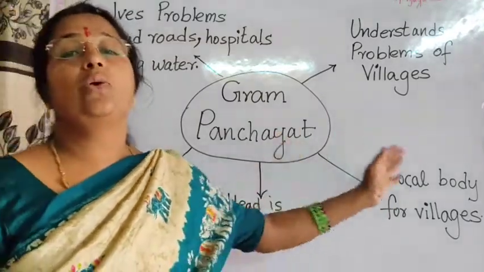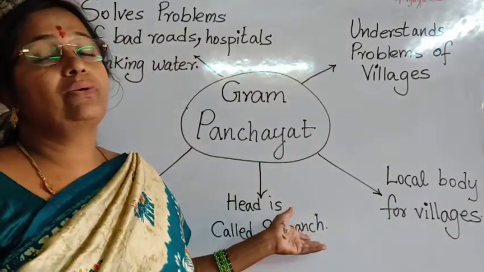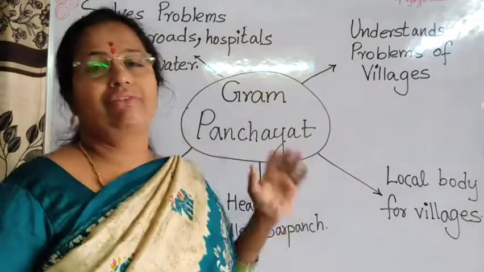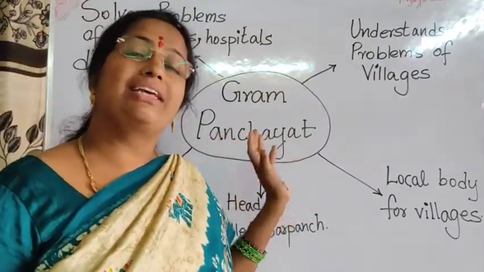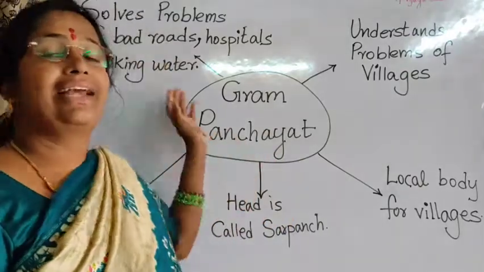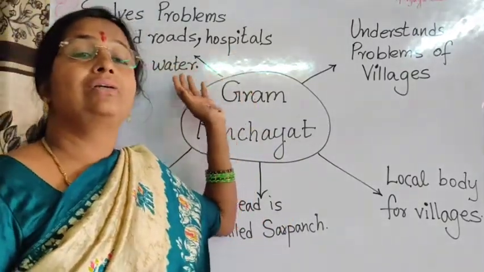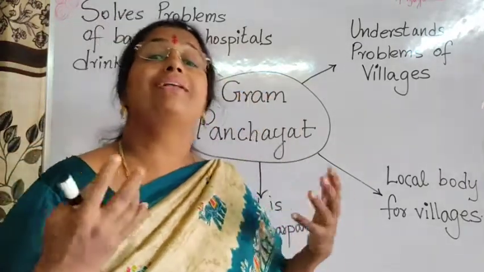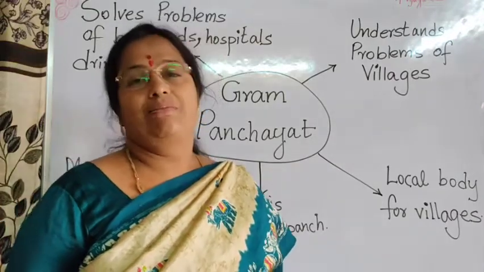Then it is the local governing body for the village. What does Gram Panchayat do when someone goes with a problem? It understands the problems of the villages. And what are the problems which can be solved by the Gram Panchayat? Problems like no proper drinking water, or bad roads, or no hospitals, or no proper running of schools. All this will be taken care of by the Gram Panchayat.